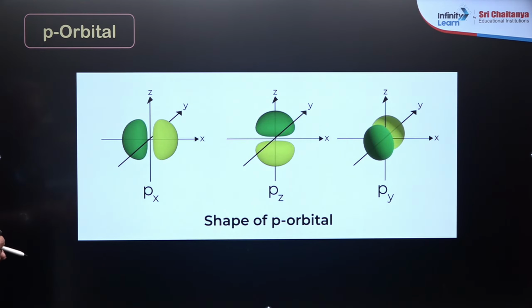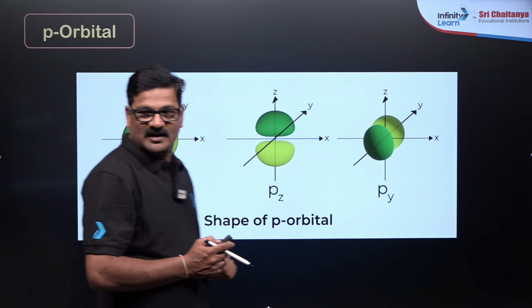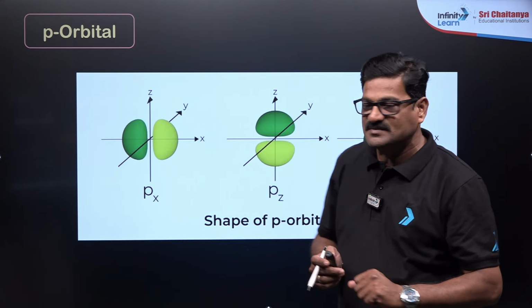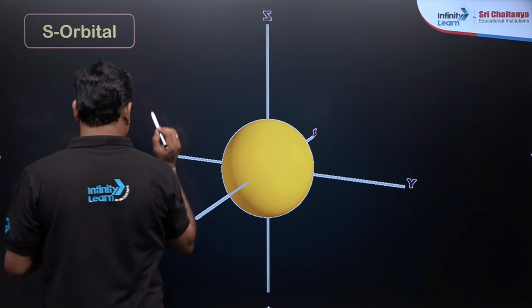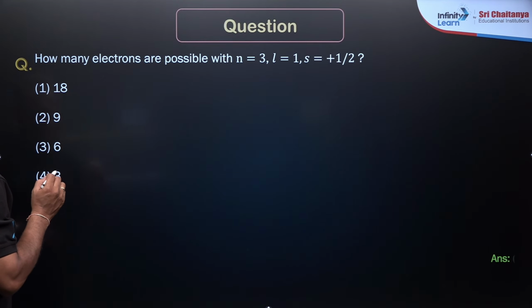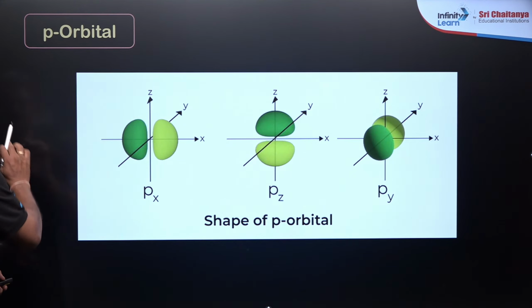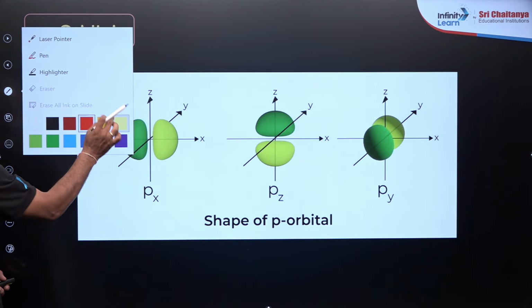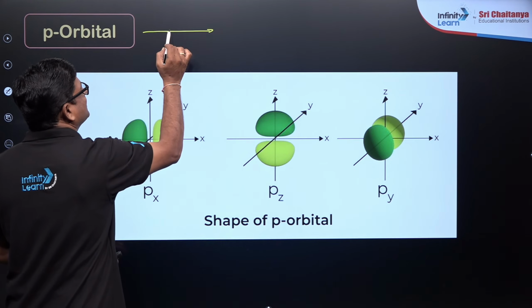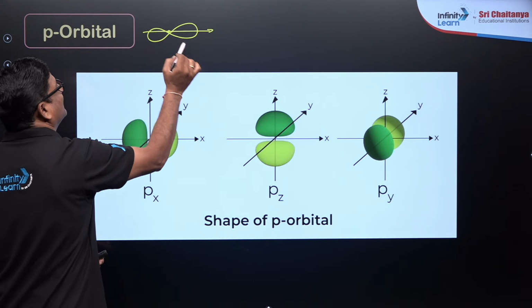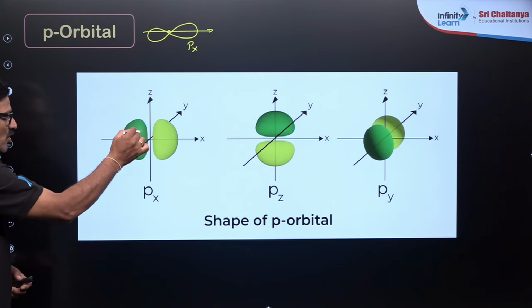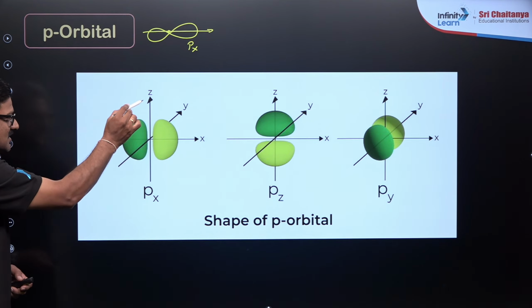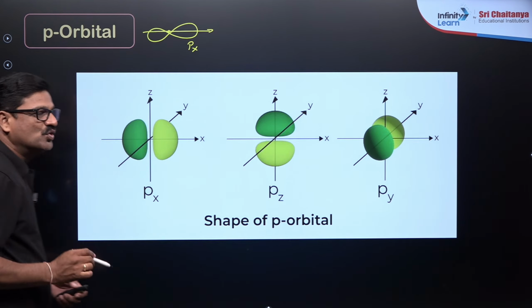Let us talk about the p orbital. We usually write the p orbital like this. This is your px orbital. But actually the px orbital lies as two lobes, and there is a significant gap between these two lobes.